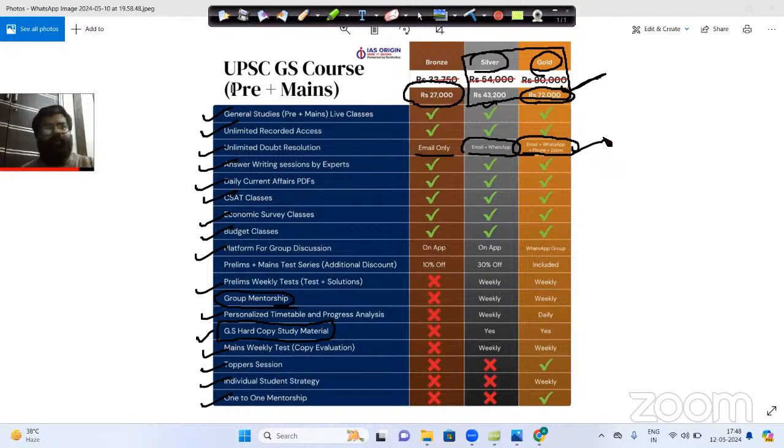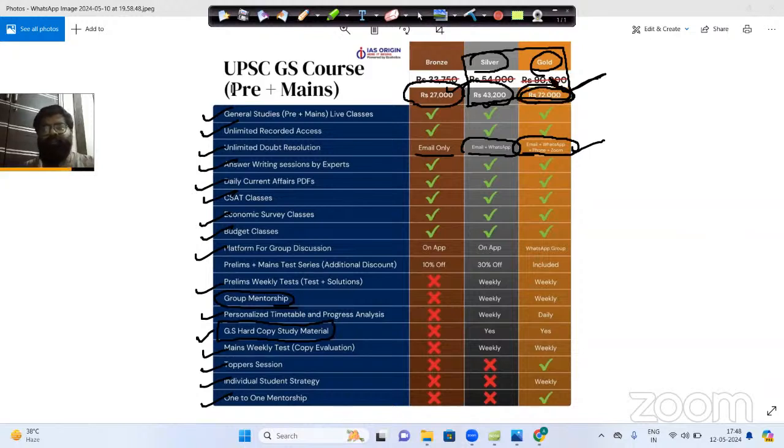Let me just tell you how you need to purchase these courses. If you go for the bronze batch, the fee is 27,000 rupees. For the silver batch, it is 43,000 rupees. And for the gold batch, it is 72,000 rupees.